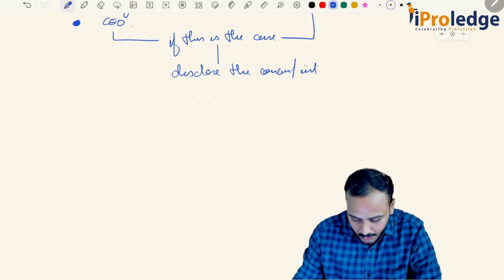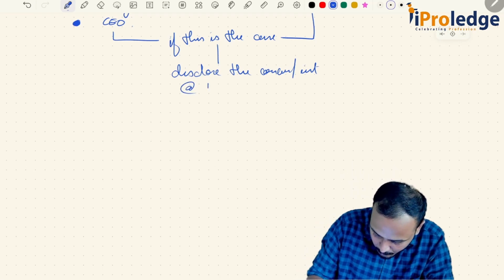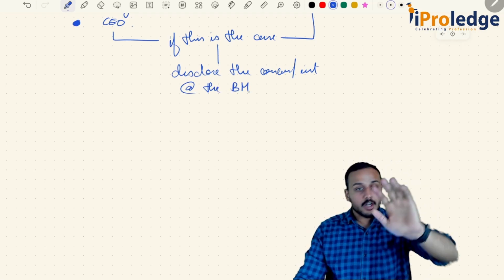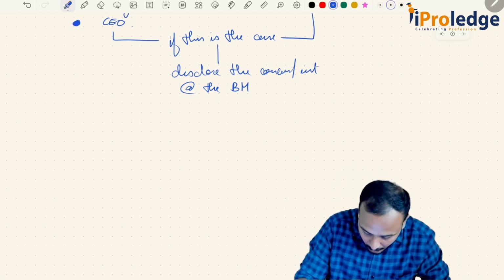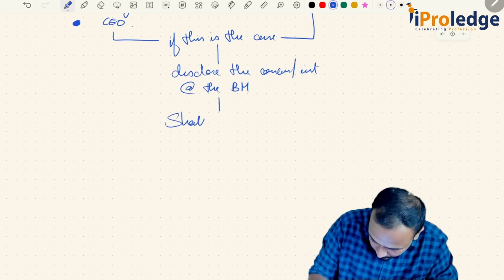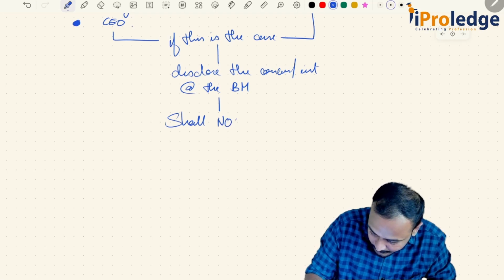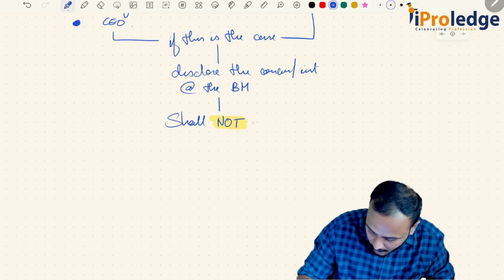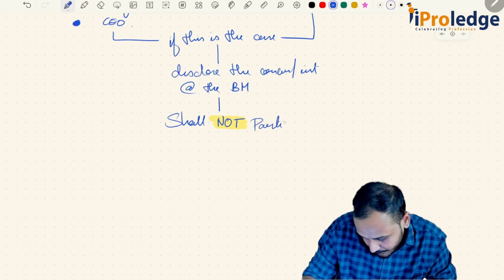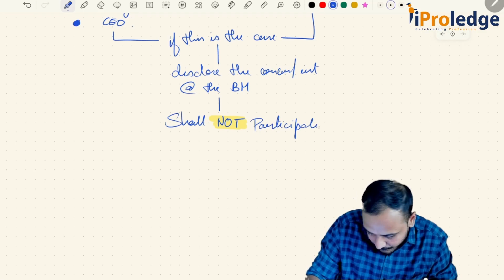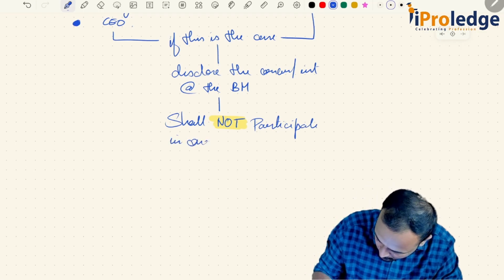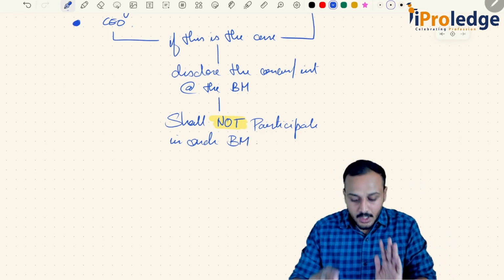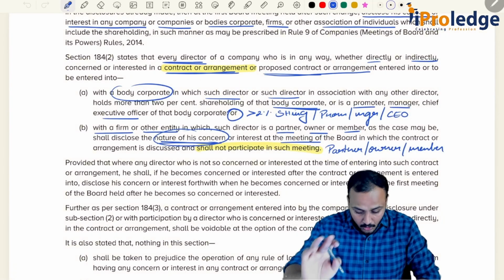Disclose the concern or interest at the board meeting. Which board meeting? The board meeting where this contract or arrangement is being carried out, and shall not participate in such board meeting. That's it. This is your section 184.2.